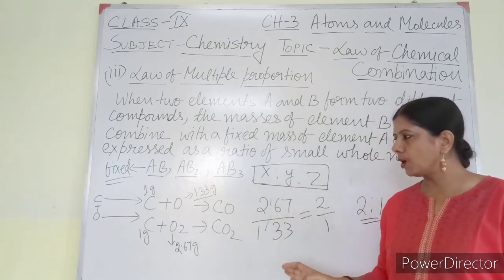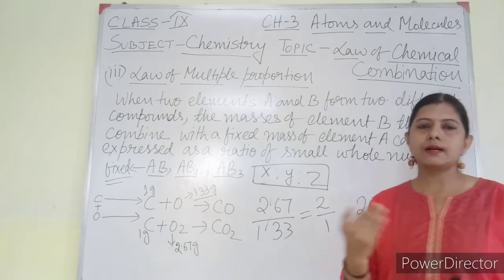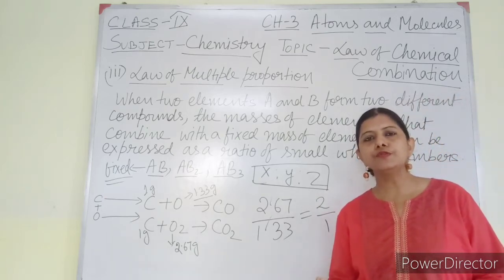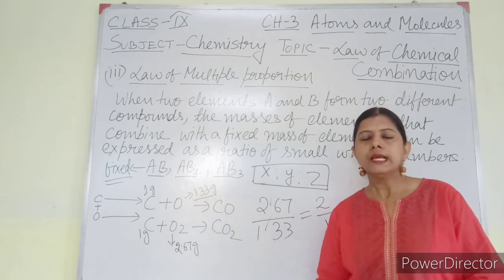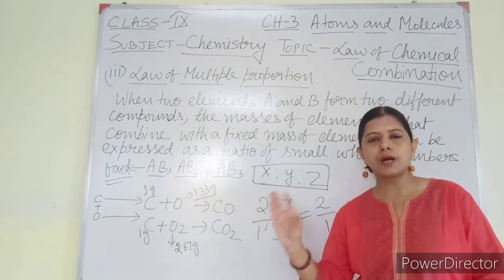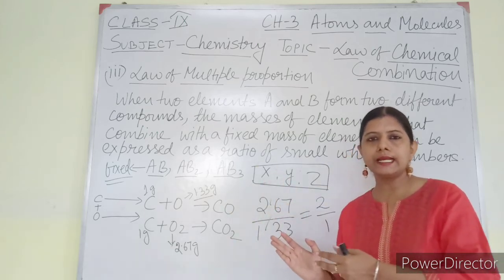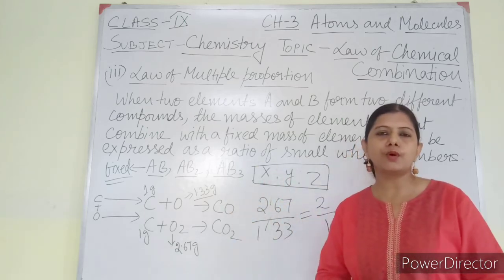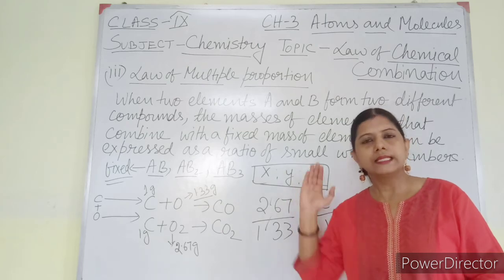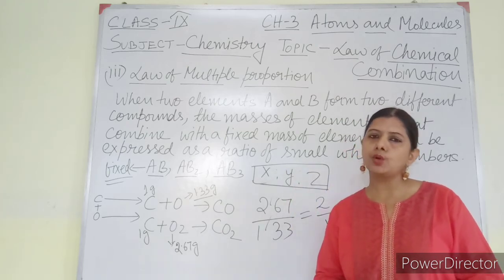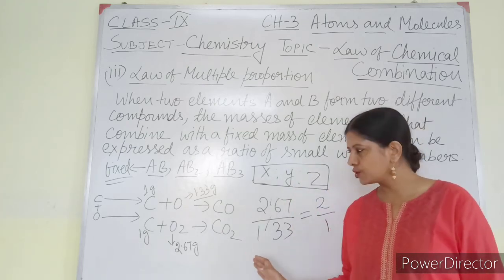According to this law, when two elements combine in different ways to form different compounds, if one element's mass is fixed, then the masses of the other element combining to form the different compounds will be in a simple whole number ratio. Okay, understood?